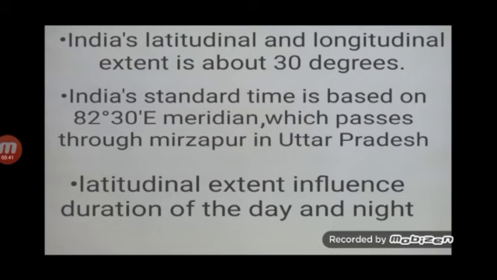But Kashmir lies further away from the equator and experiences a significant gap between the duration of day and night. Once again I am repeating this. Kanyakumari is located closer to the equator and experiences a maximum difference of 45 minutes between the day and night. However, Kashmir lies further away from the equator and experiences a significant gap between the duration of day and night.